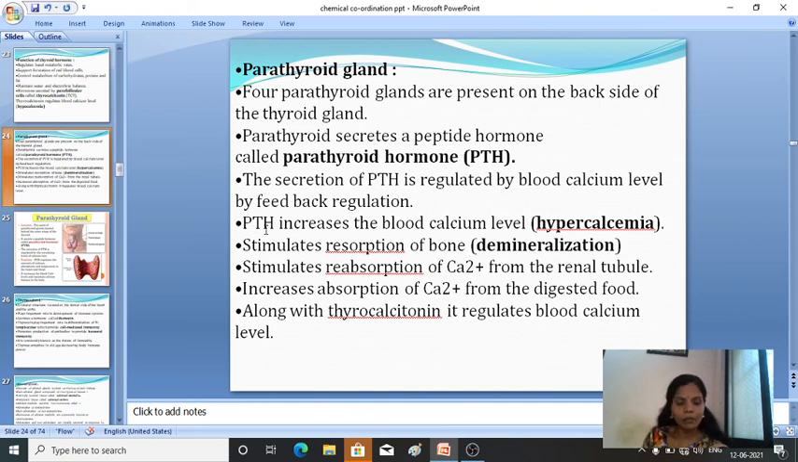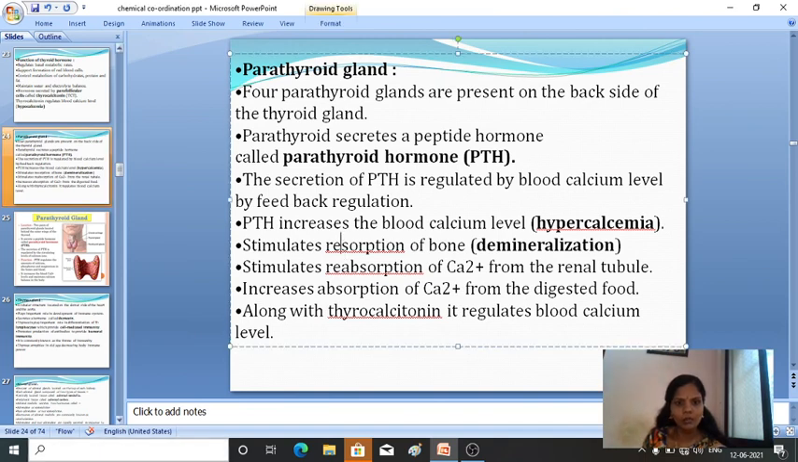Fine. Then parathyroid hormone increases the blood calcium level. It helps in increasing the blood calcium level, which we call hypercalcemia. Okay. Then it stimulates the reabsorption of bones, that is demineralization. Then it stimulates the reabsorption